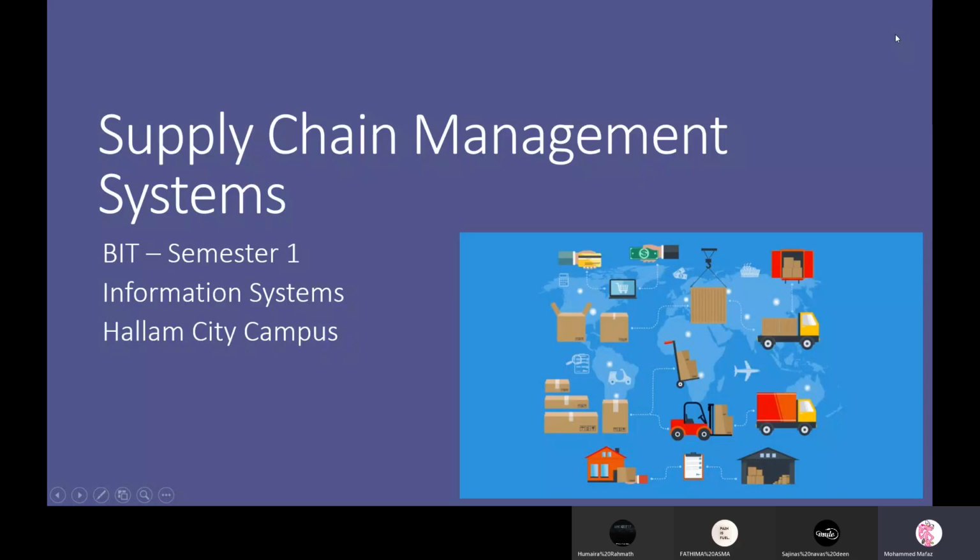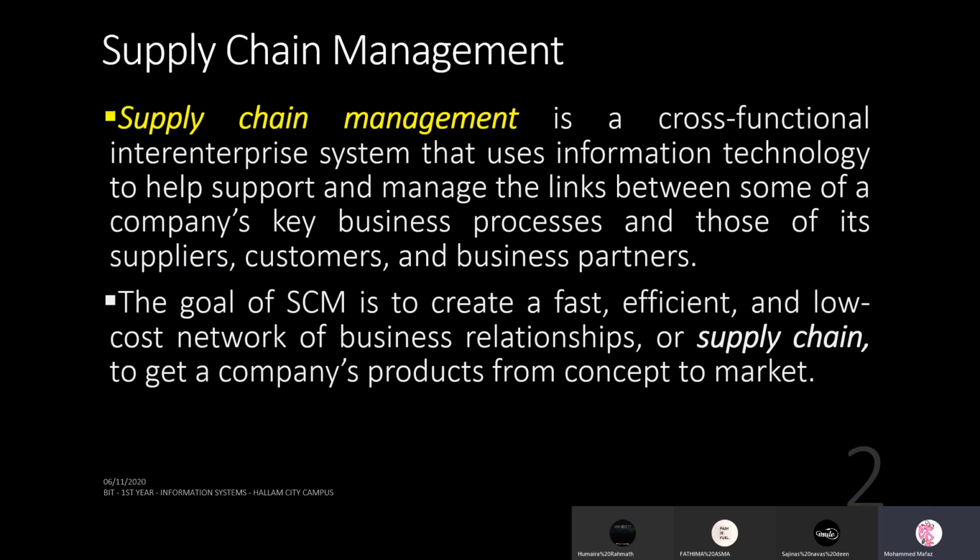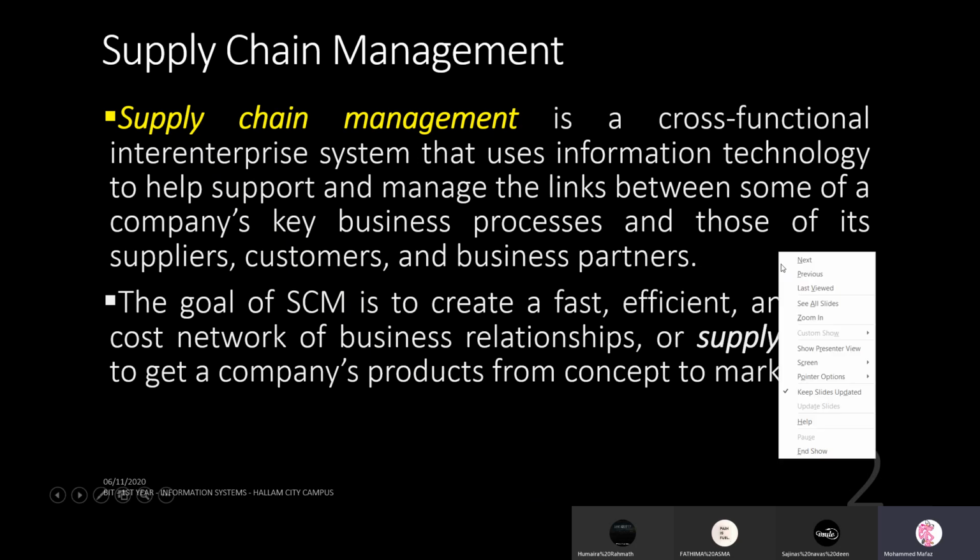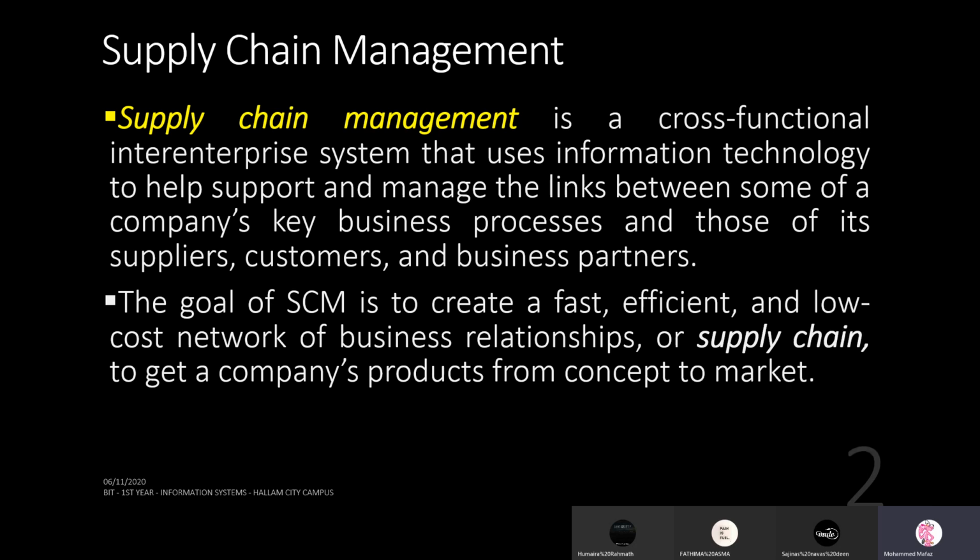Today's topic, supply chain management systems, under chapter 4. So what is supply chain management? It is a cross-functional inter-enterprise system that uses information technology to help support and manage the links between some of a company's key business processes and those of its suppliers, customers, and business partners.